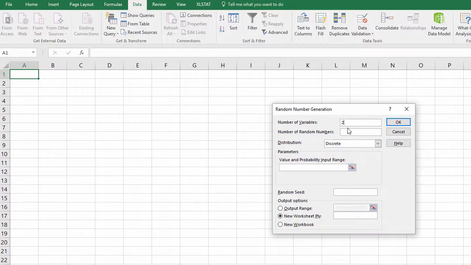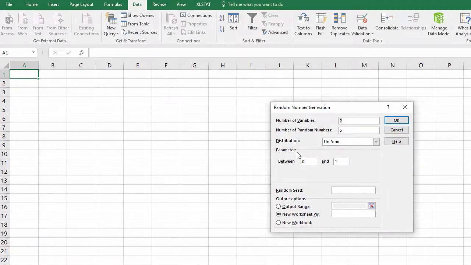In the Number of Random Numbers box, enter the number of random numbers to be generated in each column. For this example, 5 numbers will be generated per column, so the number 5 is entered in the Number of Random Numbers box. Click on the drop-down menu next to Distribution. There are several distributions available for generating random data, including the normal, binomial, and Poisson distribution. For this example, the uniform distribution is to be used, so choose Uniform.